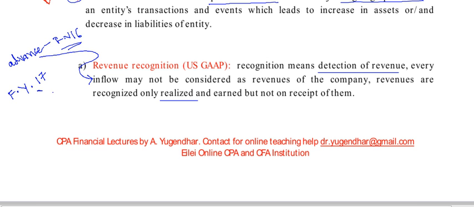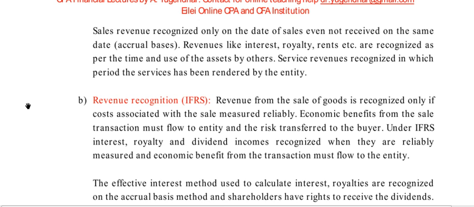The real revenue will be in financial year 17 because you are providing the goods in financial year 17. What is received in advance is not the actual revenue, so that will not be recognized as revenue.